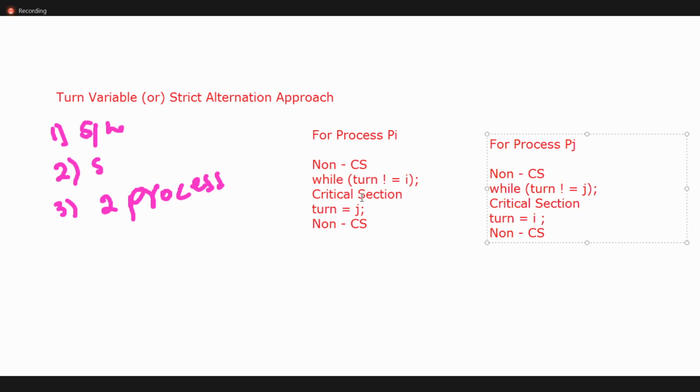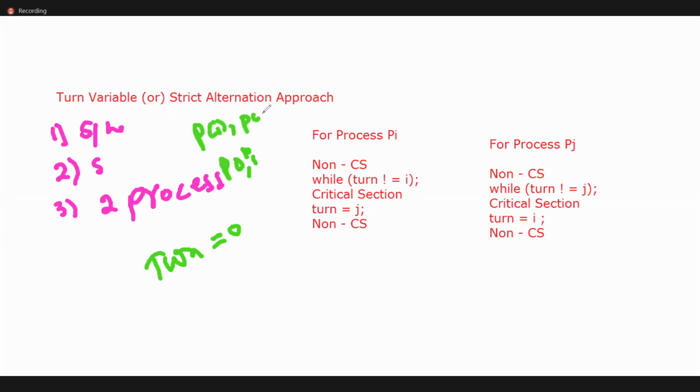Okay, let's see. In the turn variable, turn equal 0 means we are giving the chance to either 0 or 1, P of 0, the first process, or P of 1, or else we can also take P of i and P of j.